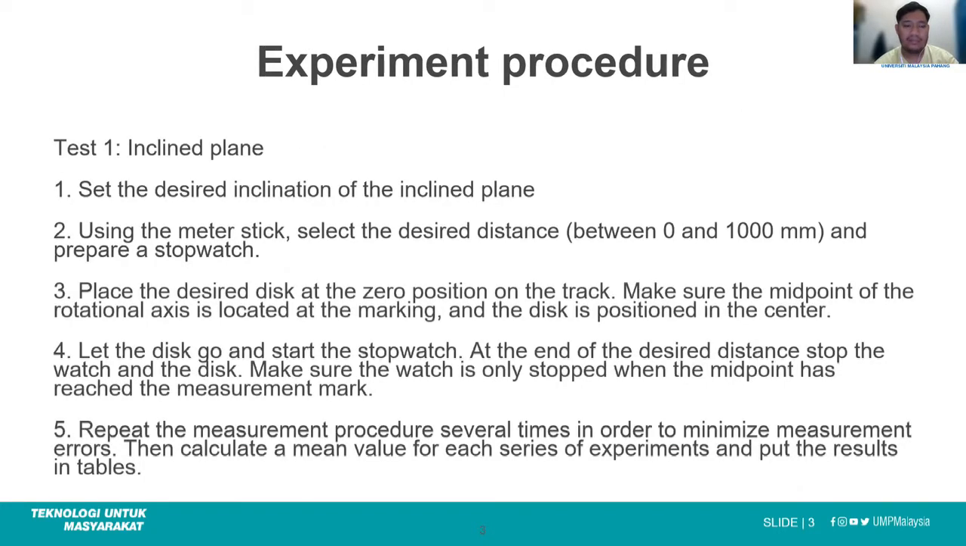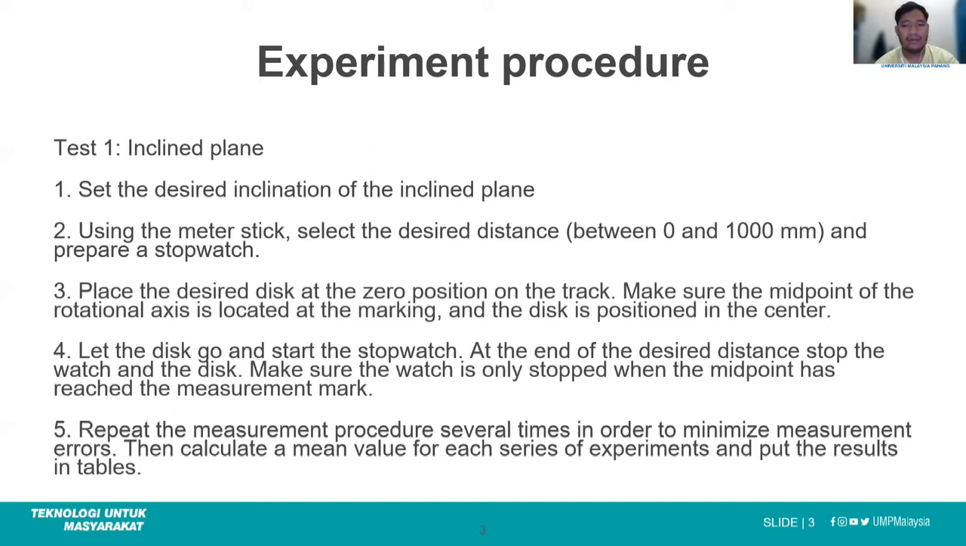For the experiment procedure, test one, inclined plane. Firstly, set the desired inclination of the inclined plane. Secondly, using the meter stick, select the desired distance between 0 and 1000 mm and prepare a stopwatch. Place the desired disc at the 0 position on the track. Make sure the midpoint of the rotational axis is located at the marking and the disc is positioned in the center. Let the disc go and start the stopwatch.